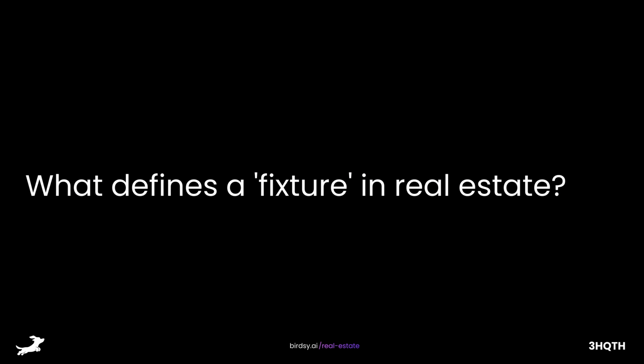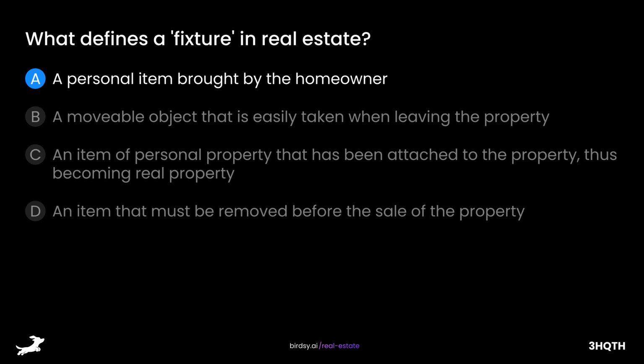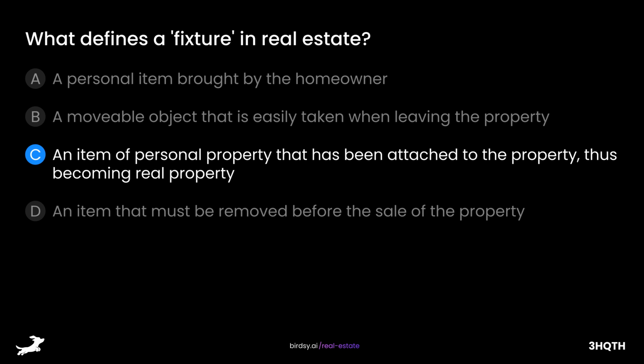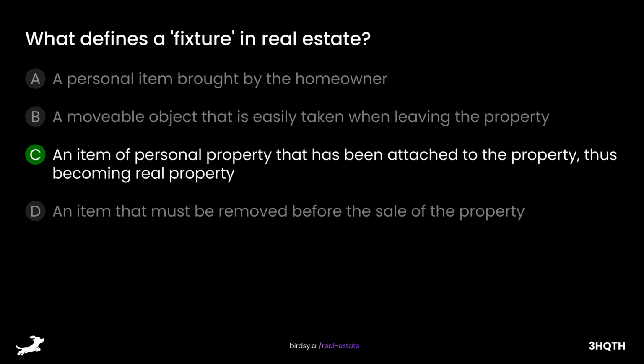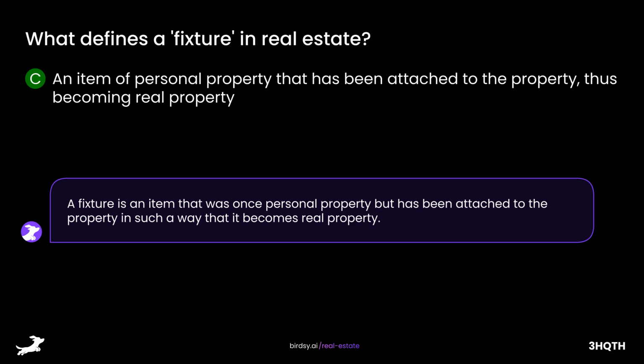What defines a fixture in real estate? Is it A, a personal item brought by the homeowner, B, a movable object that is easily taken when leaving the property, C, an item of personal property that has been attached to the property, thus becoming real property, or D, an item that must be removed before the sale of the property? The answer is C, an item of personal property that has been attached to the property, thus becoming real property. A fixture is an item that was once personal property but has been attached to the property in such a way that it becomes real property.